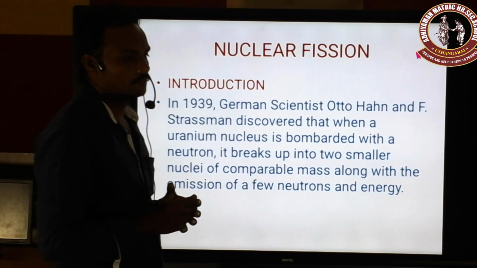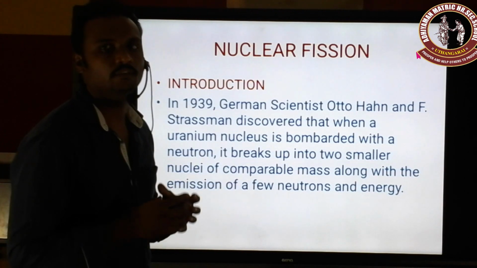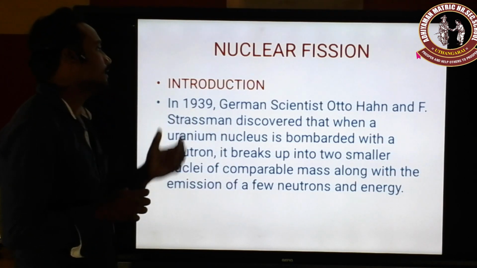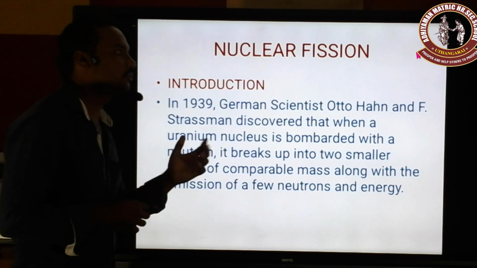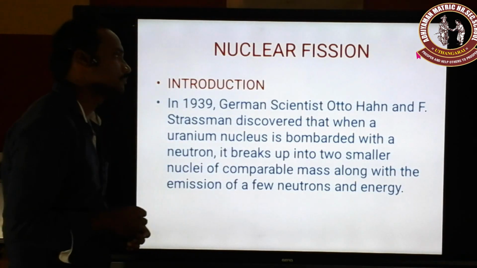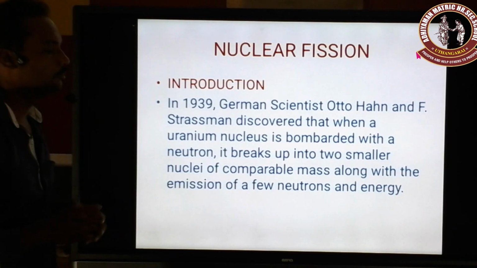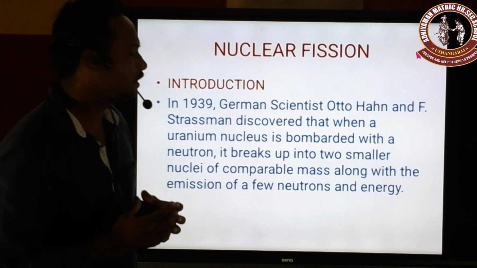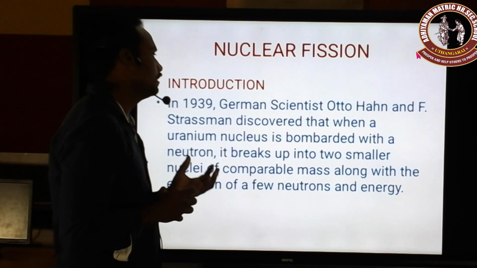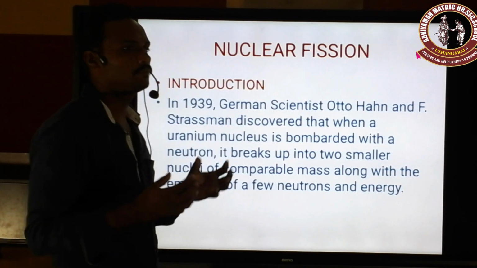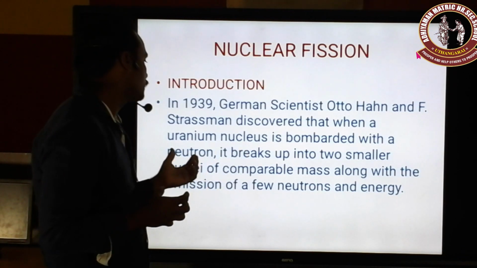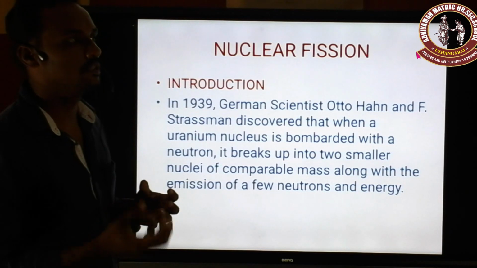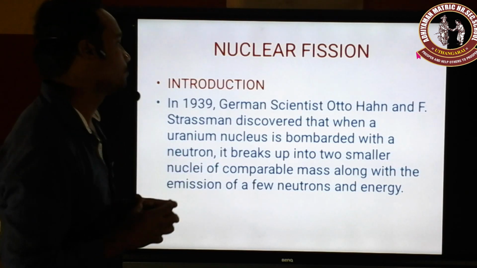Fission is nothing but the breaking of the nucleus. Okay, so the introduction to nuclear fission. In 1939, the German scientists Otto Hahn and F. Strassmann discovered that a uranium nucleus, which is an element with a large mass number, when bombarded, that is, collided, with a neutron, breaks into two smaller elements. The smaller elements, with small mass numbers, are called the smaller fragments.